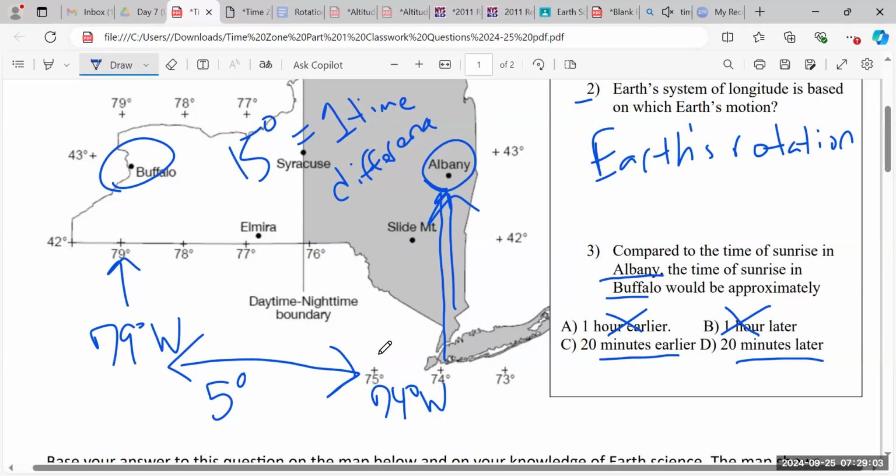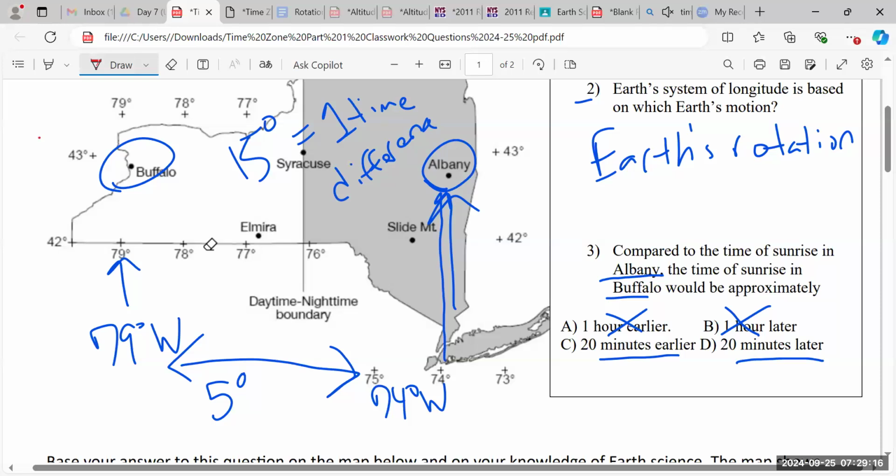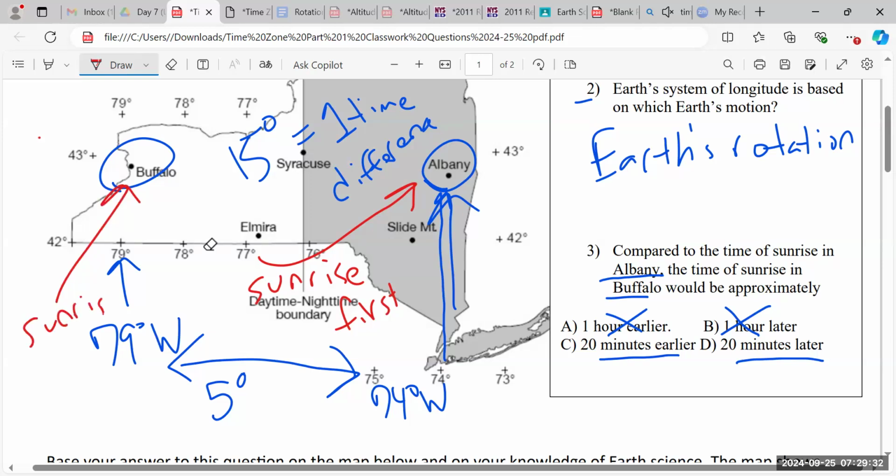So when I'm looking between Albany and Buffalo, Albany is here and Buffalo is here. Okay, you see my mouse? All right. Which city is more eastern, Albany or Buffalo? Albany is eastern, right? So that means Albany will see sunrise first, and then Buffalo will see sunrise second.